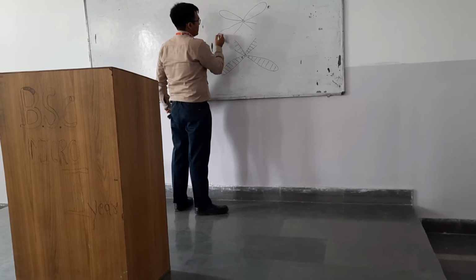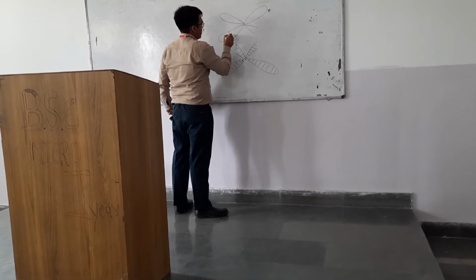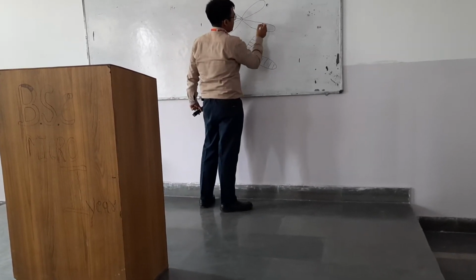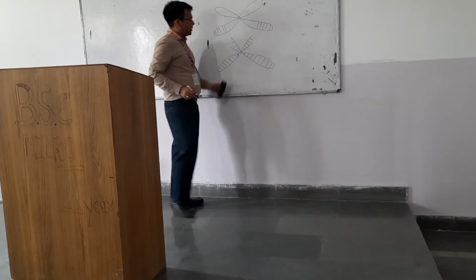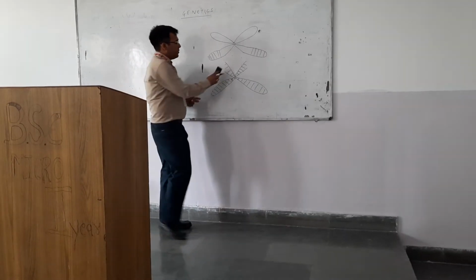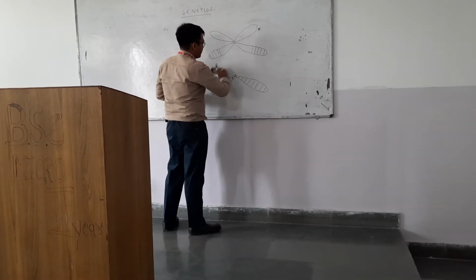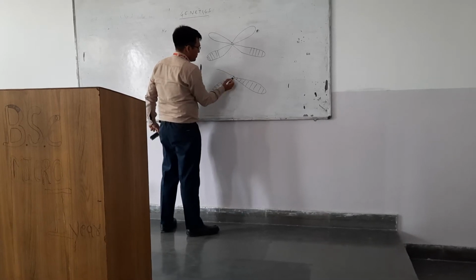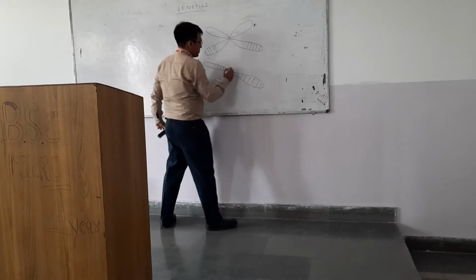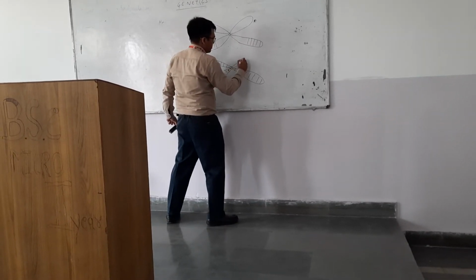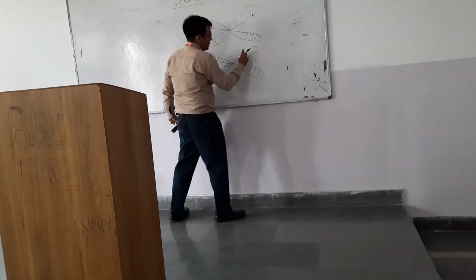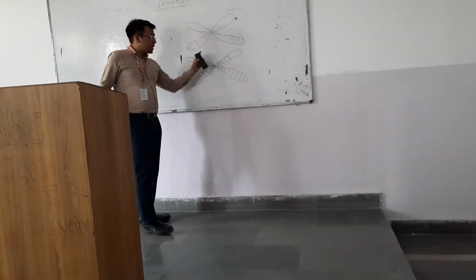Here you will be having like this. This part of this particular chromosome has come, and here also like this. Are you able to see this? This part of the second chromosome has come into the first chromosome. Similarly, in the second chromosome, what happens, you can easily see this part of the first chromosome has come into the second chromosome.